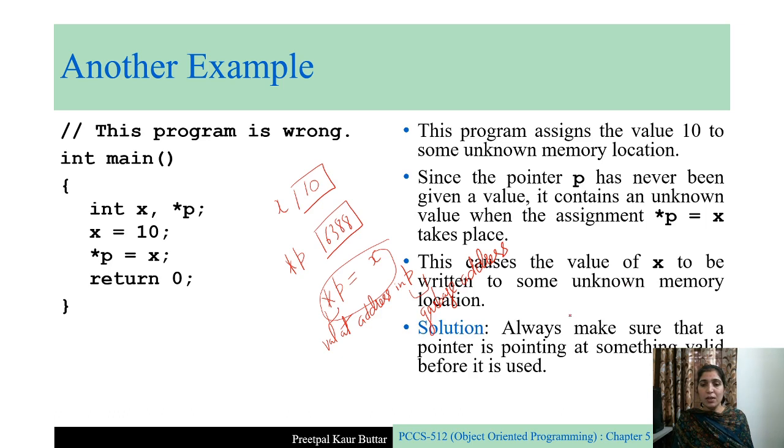What is the solution? Always make sure that the pointer is pointing to something valid. Pointer is pointing to something which you know. You should know whose address P is containing. P should not contain any garbage address. So you should always initialize P. You should always initialize the pointers, right?